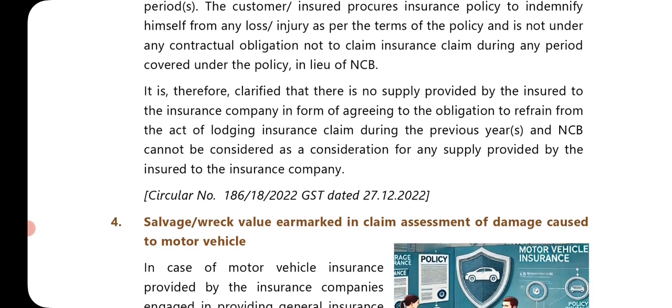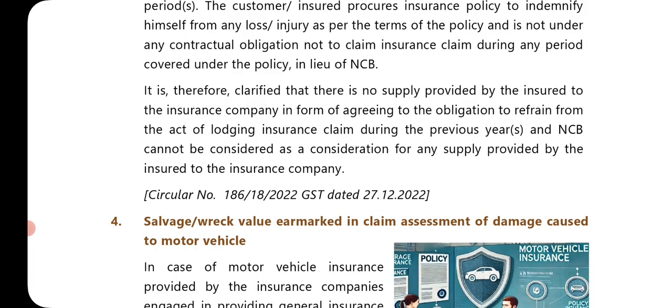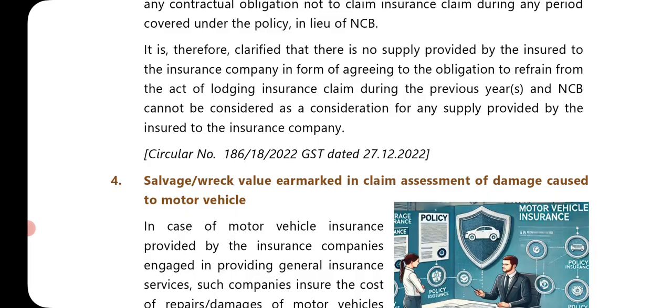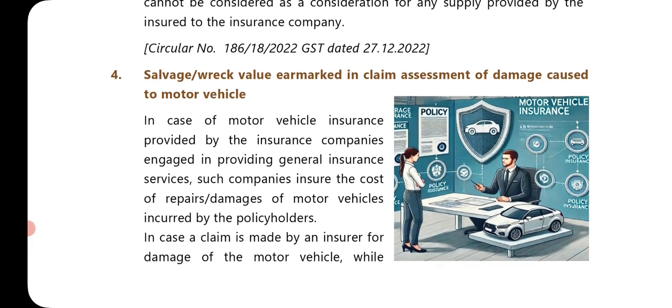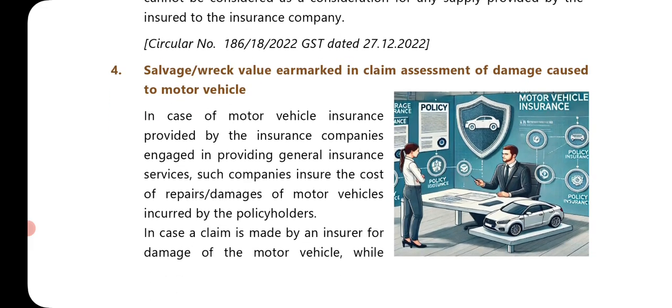It is therefore clarified that there is no supply provided by the insured to the insurance company in the form of agreeing to refrain from lodging an insurance claim during previous years, and no claim bonus cannot be considered as a consideration for any supply provided by the insured to the insurance company. Circular number 186 of 2022 GST, dated 27 December 2022.